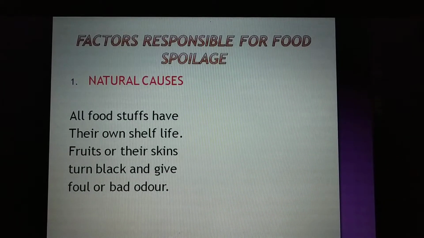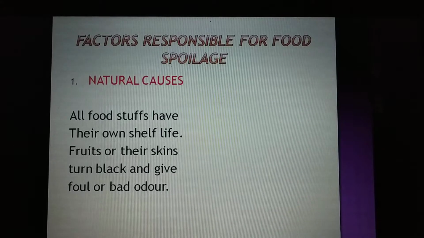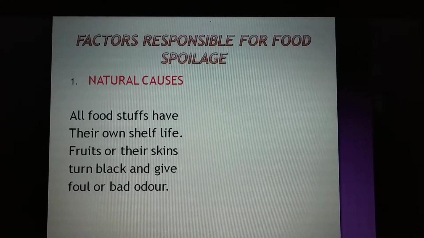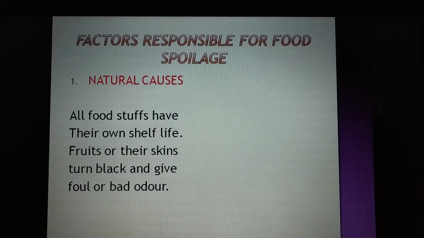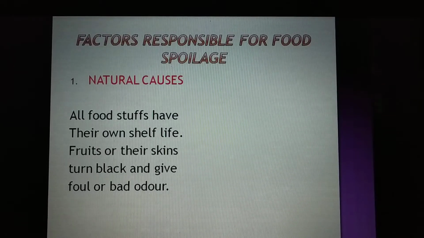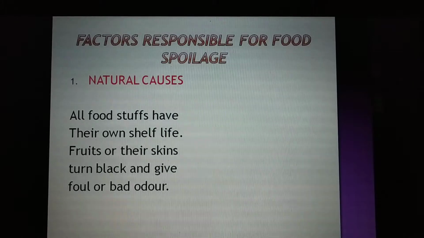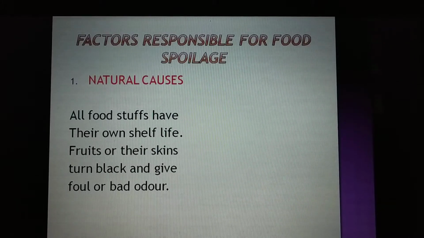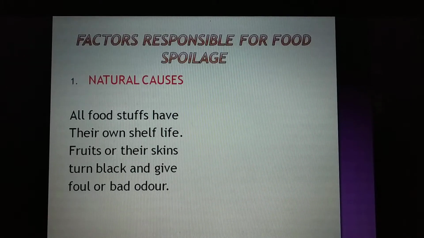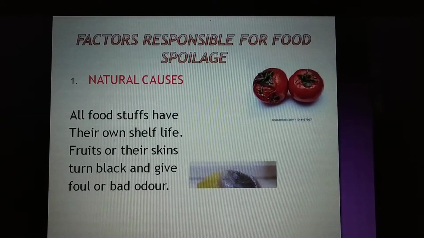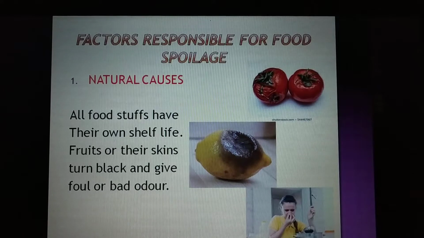All foodstuffs have their own shelf life, meaning they last for a certain period of time. They get spoiled very easily. Fruits or their skins turn black, like the banana we saw, or they start giving out a foul or bad odor. In such cases, the food gets spoiled very easily.